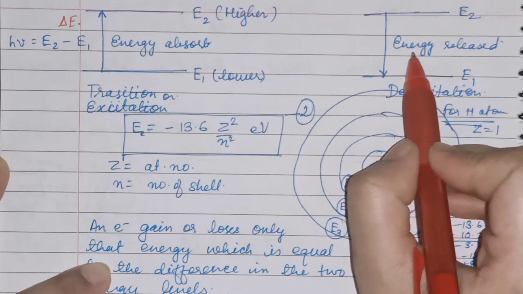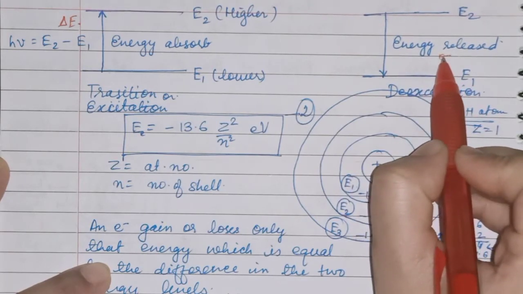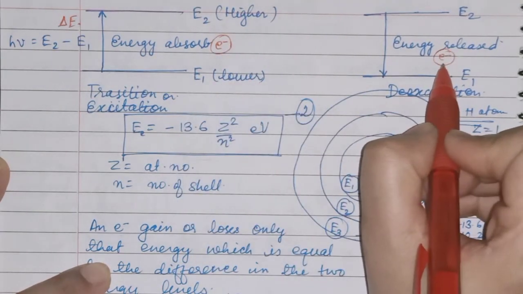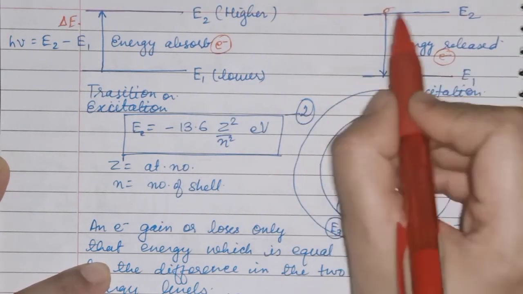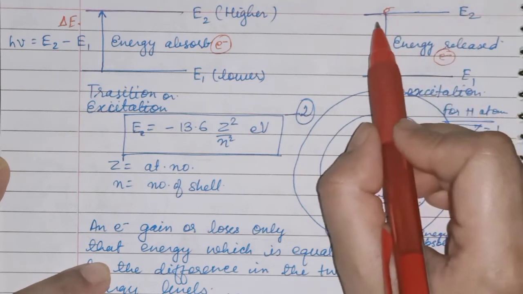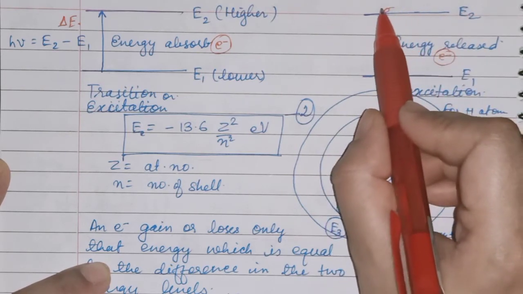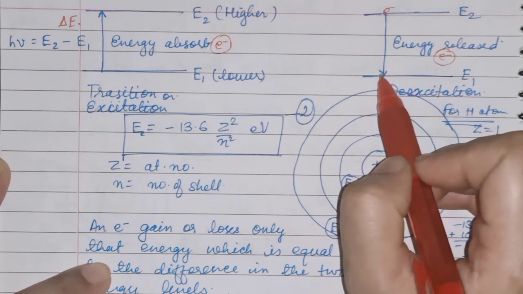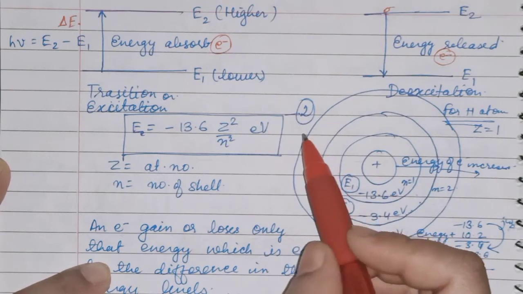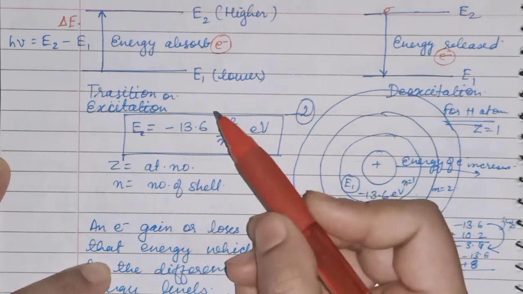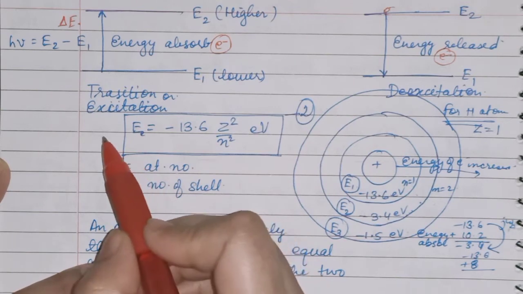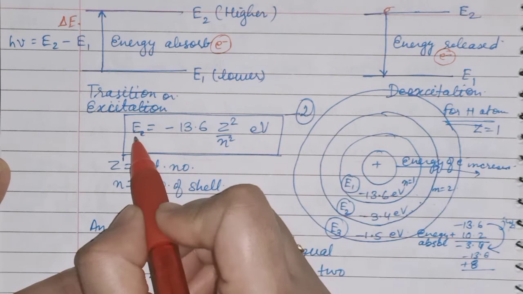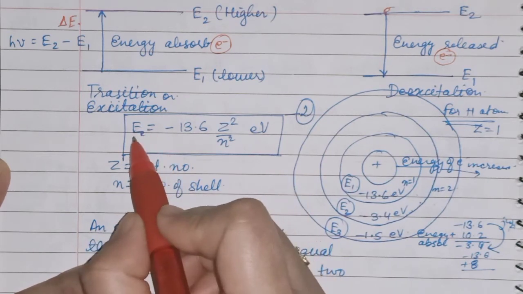And when energy is released by the electron, what is happening here? It is absorbed by the electron, and energy is released by the electron. Suppose the electron is here in this higher energy level. After losing its energy, it will jump back to the lower energy level. Why is this jumping happening, children? Why is the electron jumping from higher to lower and lower to higher? You can say that this is due to this energy. This is the formula for energy. We will discuss it later.